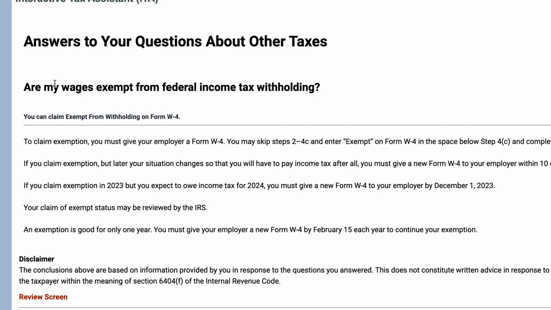You skip steps 2 through 4C. You write in exempt below 4C, and then you complete steps 1 through 5. If you claim an exemption, but then your situation changes, you have to give your employer a new Form W-4 within 10 days. If you claim an exemption, but you expect to owe income tax in the following year, you have to give a new W-4. Your exemption is good year to year, so you have to keep giving a new W-4 by February 15th of each year to continue your exemption.